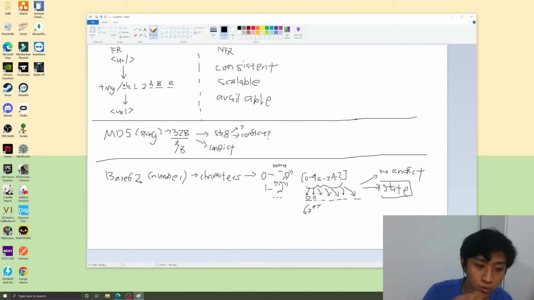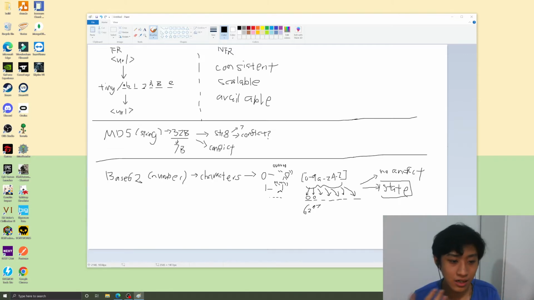On the other hand, if we use the MD5 algorithm, we need another algorithm that is able to detect and resolve the conflicts. We don't want to keep looping, especially towards the end, because the MD5 hash has no specific order to the numbers or characters that will be generated. So towards the end of the storage that we have among the 7 characters, we will hit conflicts more and more frequently.